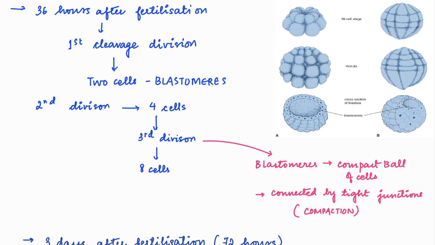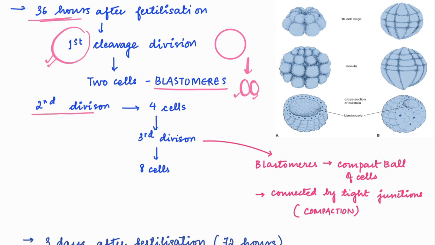So after 36 hours after the fertilization, the first cleavage takes place. This is very important. It takes place after 36 hours. What happens is the one zygote becomes 2 cells, and these dividing cells are called blastomeres. Subsequently, in the second division, the 2 cells become 4 cells. In the third division, the 4 cells become 8 cells, and further 8 become 16.